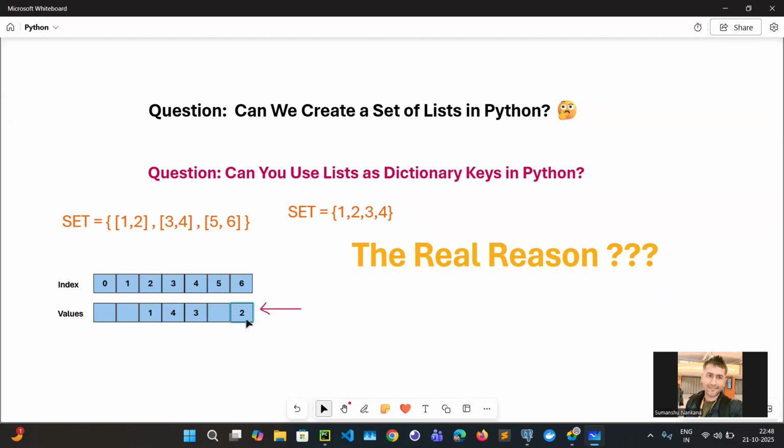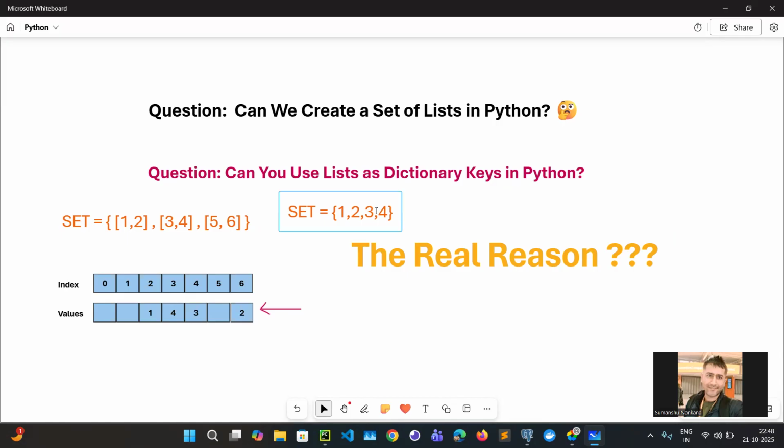Now you can ask, why is it not storing in order? Why is 1 not stored at index 0? Why is 2 not stored at index 1? As of now, just think of it as unordered, and it is going to store anywhere: 1 here, 2 here, 3 here, 4 here, right?